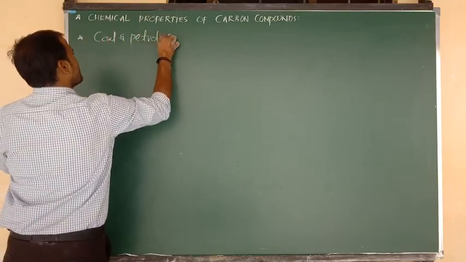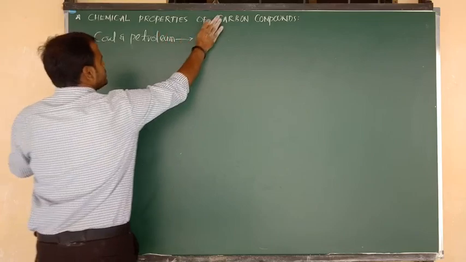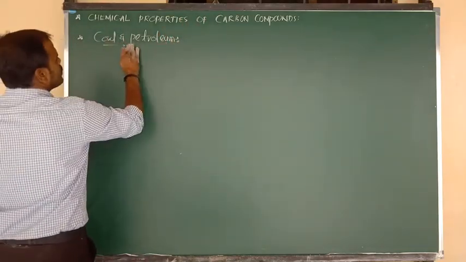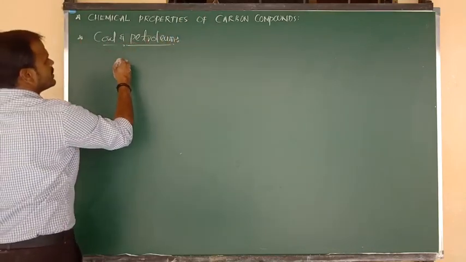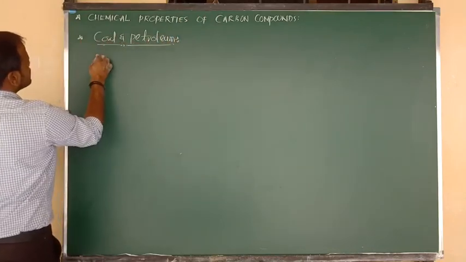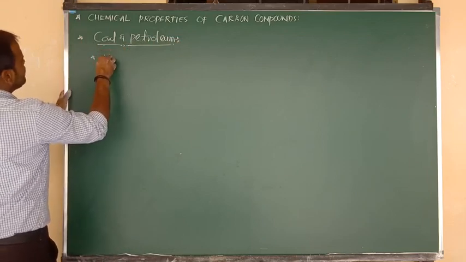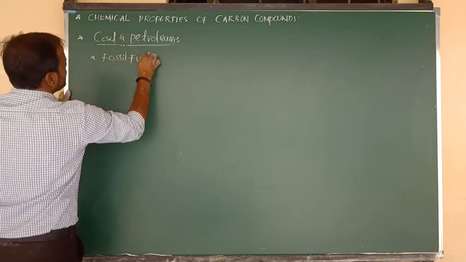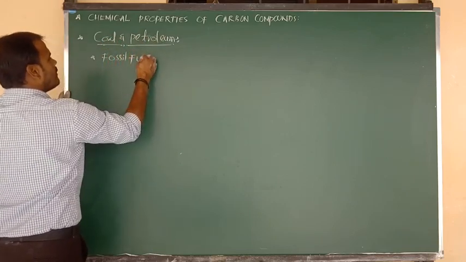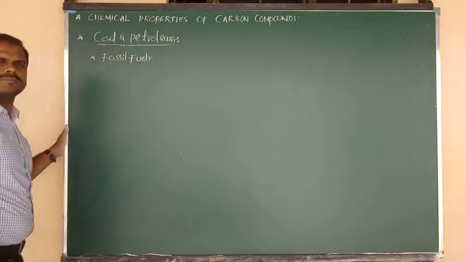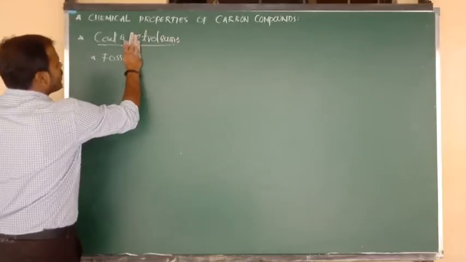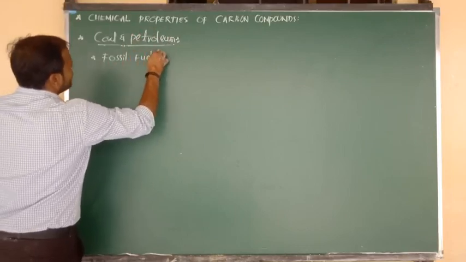Coal and petroleum, one of the very, very important points I want to tell you: both are fossil fuels. They are obtained from biomass, that is, by the decay of plants and animal bodies. So coal and petroleum are both fossil fuels.